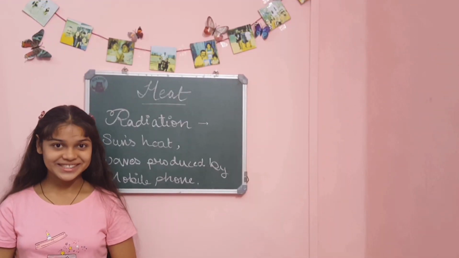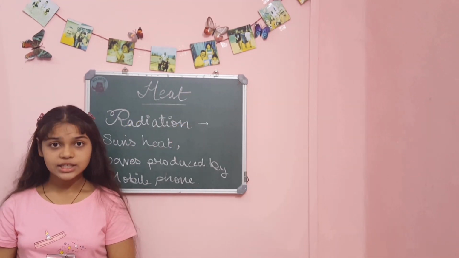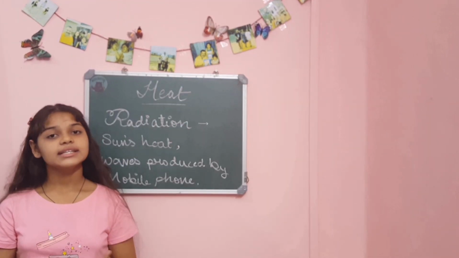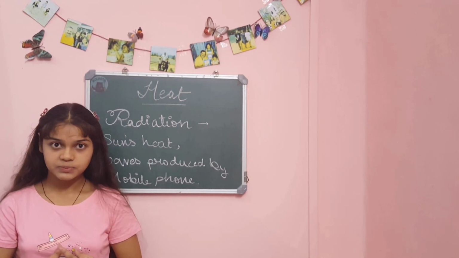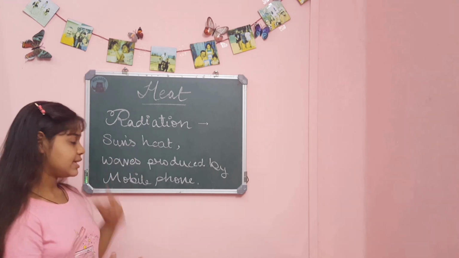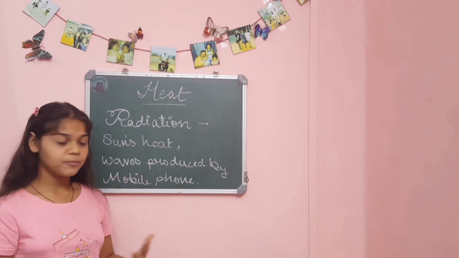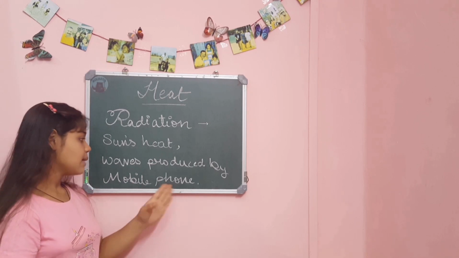If you would have noticed, the sun gives us heat. But unlike conduction and convection, the sun doesn't have a medium to give us heat. So, it transfers heat by a process known as radiation. Some examples of radiation can be the sun's heat, obviously, and waves produced by a mobile phone.